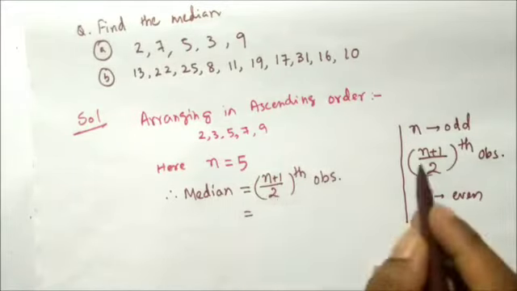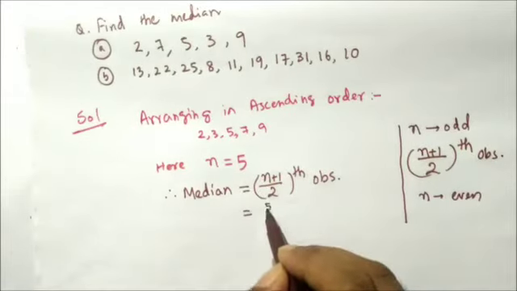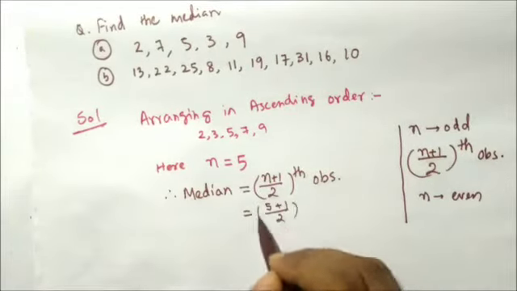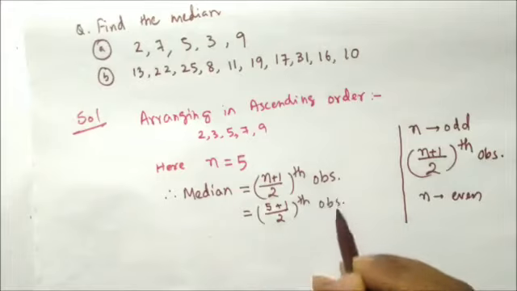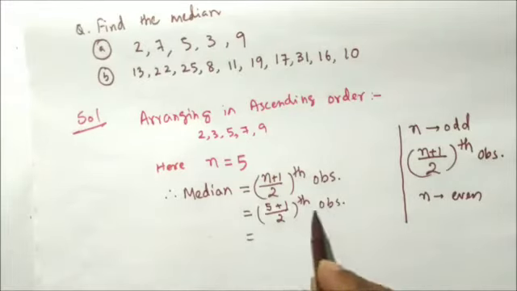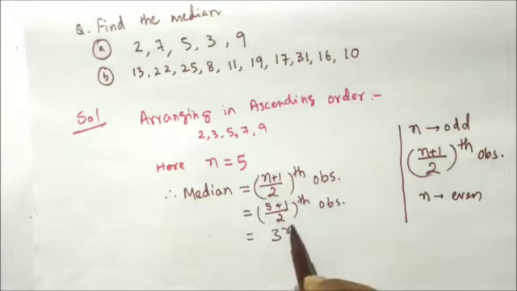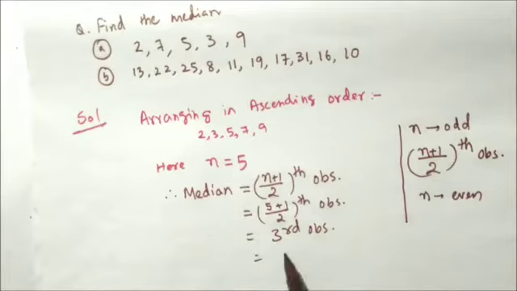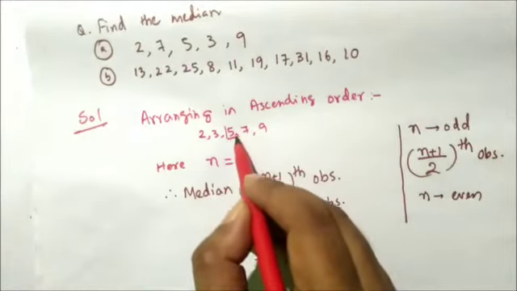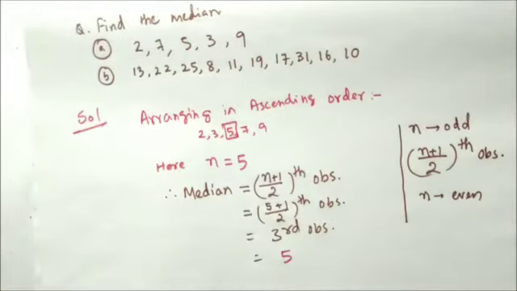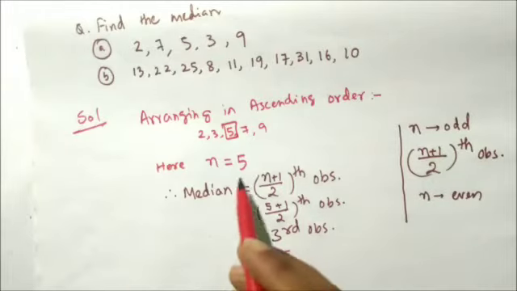If you write the value of n, (5 plus 1) by 2. 5 plus 1 is 6, 6 by 2 is the third observation. So what is the third observation? That is 5. So 5 is our median. In this way we can find the median of a set of data when the number of observations is odd.